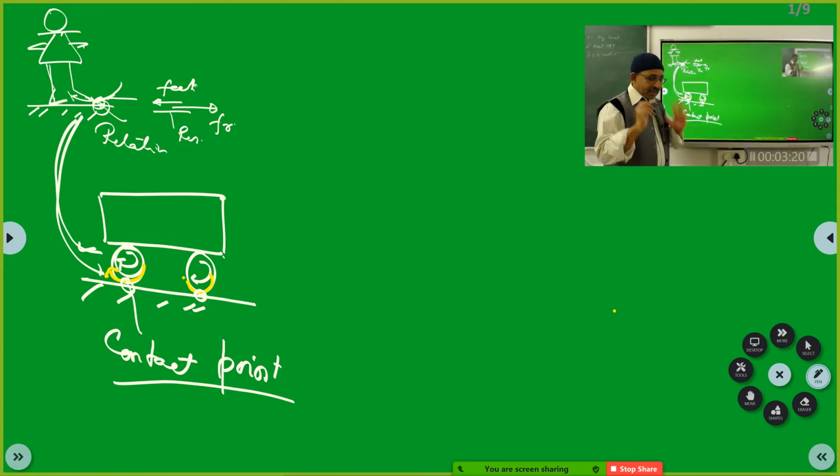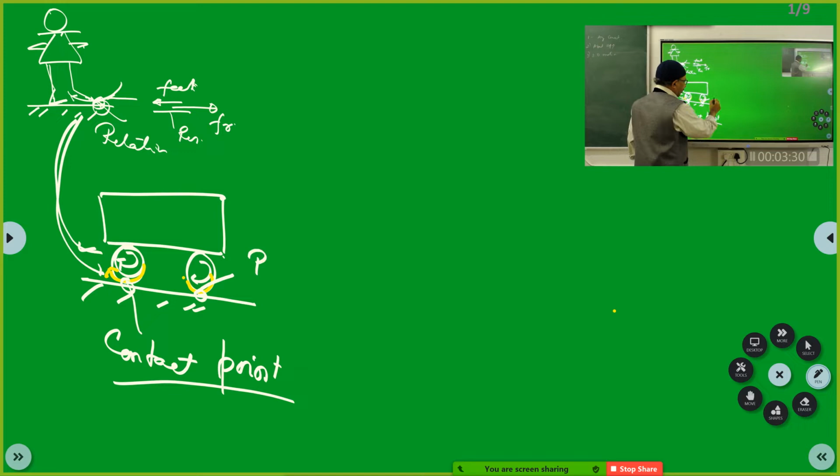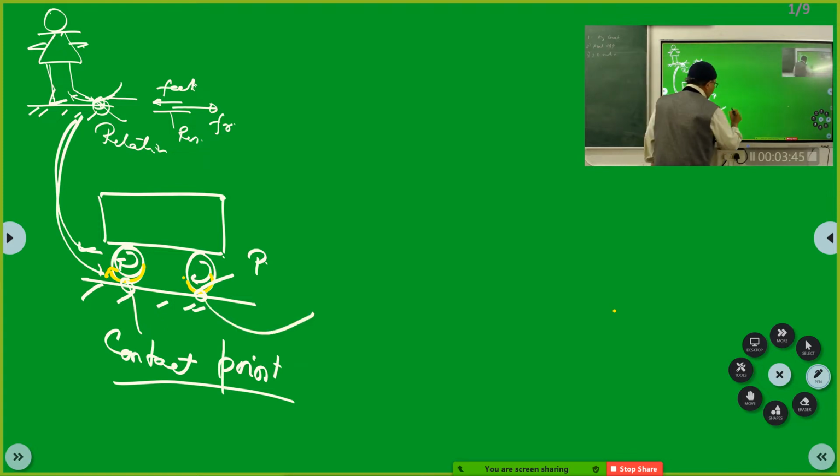Now, understand this very carefully. The wheel is rotating like this. For a very short instant of time, a point P of the wheel is touching the ground, and with the help of that support, the wheel is rotating. Now, let me tell you one thing.